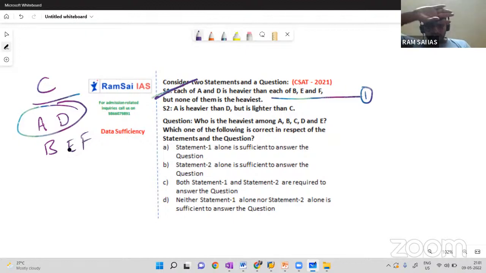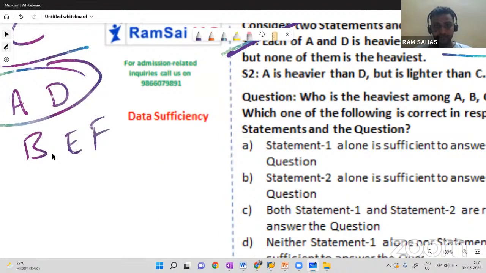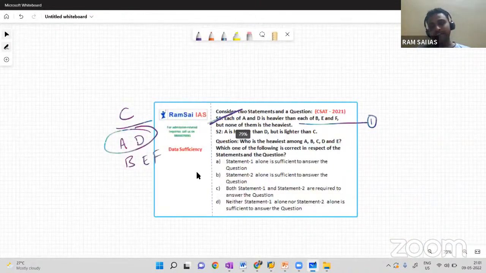So now close statement one and try to solve the question by using statement two alone. A is heavier than B. Okay, right side, sorry, give me 1 minute. Yeah, right side I am solving now.